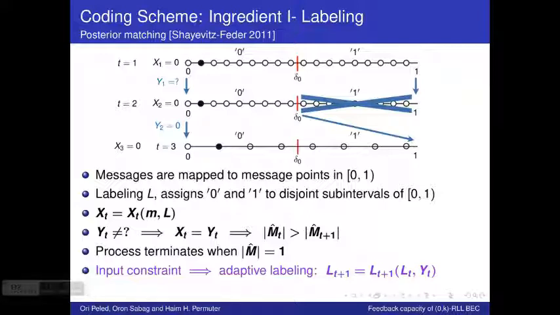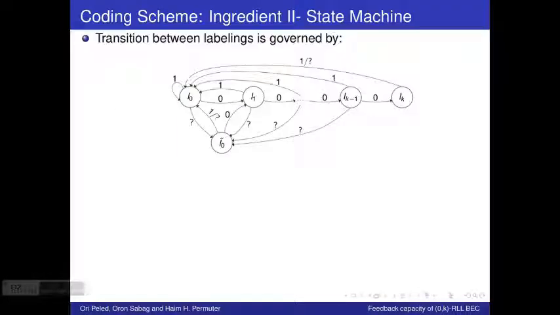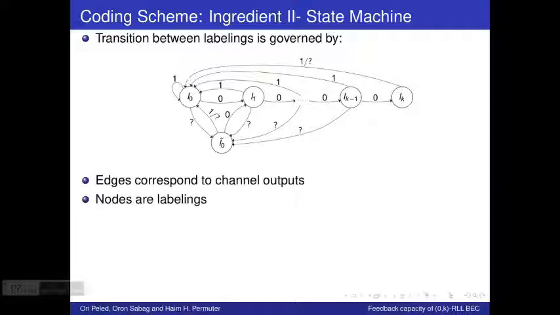The second ingredient of the coding scheme is a state machine that governs the way that the labelings progress throughout the transmission process. So in this graph, the edges correspond to channel outputs, and the nodes correspond to labelings. As we can see, we have k plus 1 labelings called L0 through Lk. Each one of these labelings, Li, has a parameter associated with it we call delta i, which simply determines the partition between the part labeled 0 and the part labeled 1.